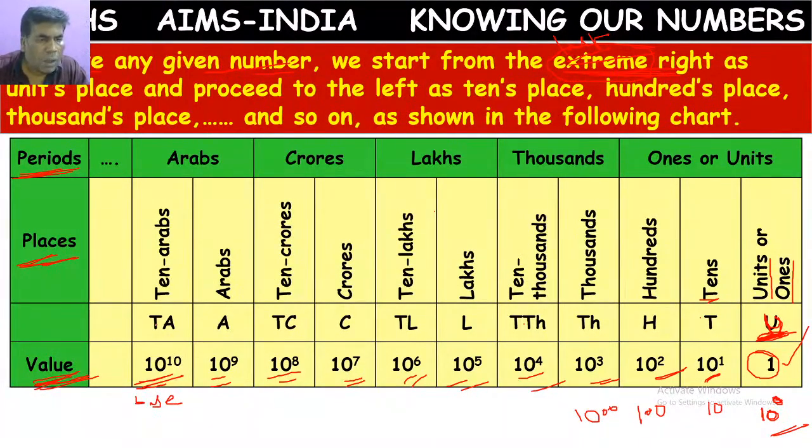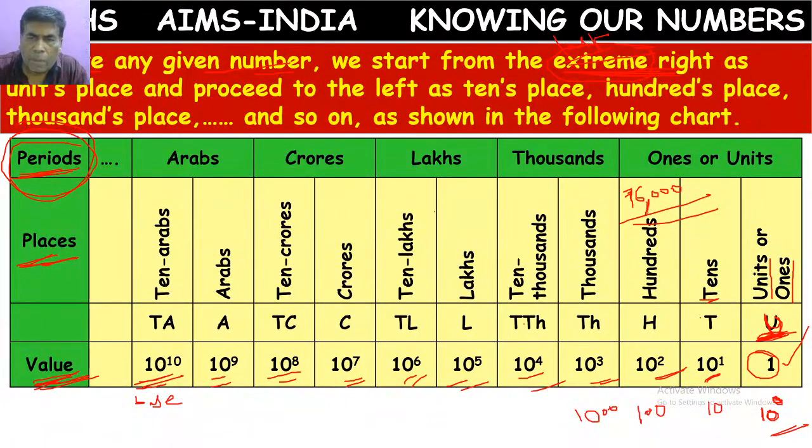But all these place values are grouped in the name of periods. Because if you write 76,000, what will you do? After 3 zeros, you will make use of a comma. Why are you putting a comma here?